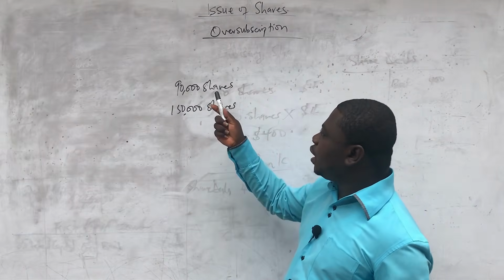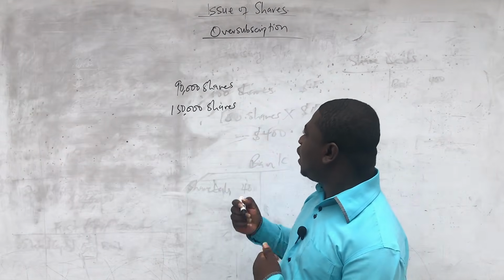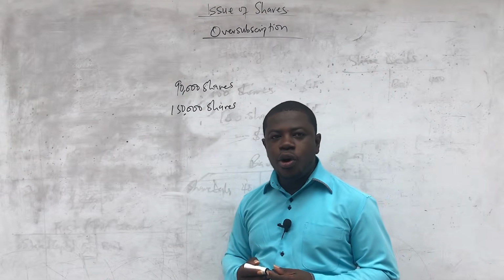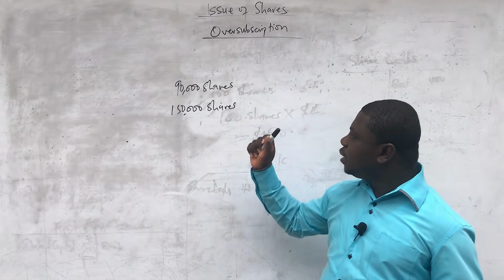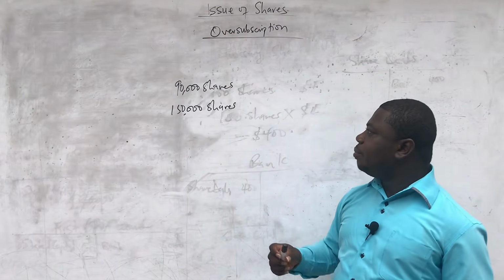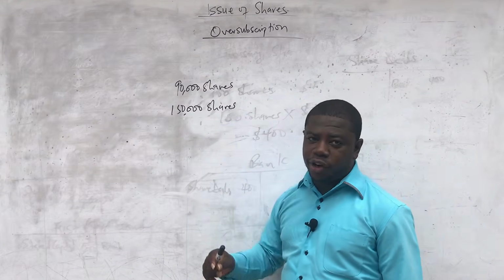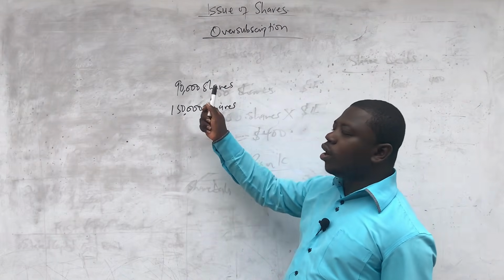So you can invite applications for 90,000, but you have received applications for 150,000 shares. This is the case of oversubscription. It means that they are oversubscribing for the shares. They have applied for more than what you can give.